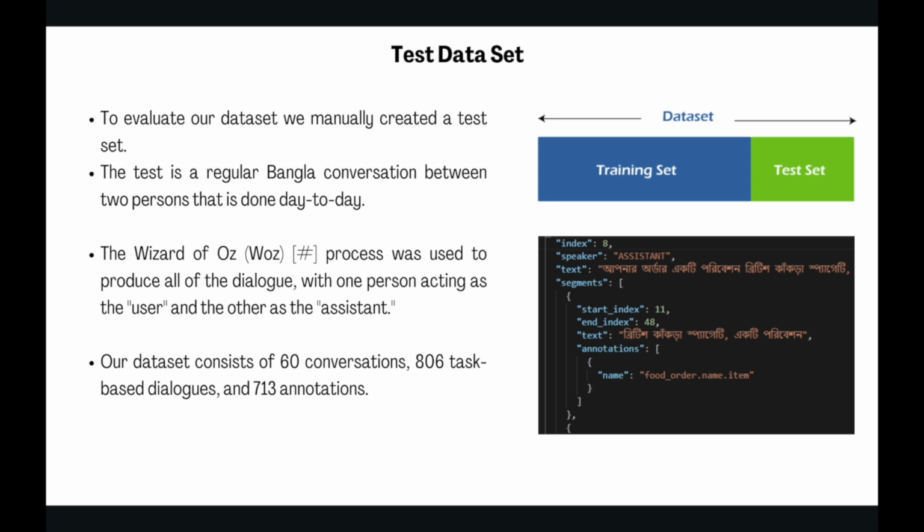To evaluate our dataset, we manually created a test set, which is a regular Bangla conversation between two people. The Wizard of Oz process was used to produce all of the dialogue, with one person acting as the user and the other as the assistant. The test set consists of 60 conversations, 806 task-based dialogues and 713 annotations. We were unable to annotate the rest of the 2570 annotations, which is 40% of the data, because the data was changed during the English to Bengali translation process.